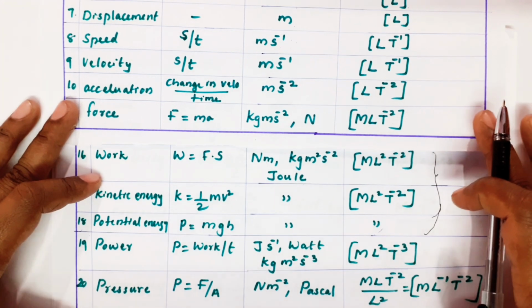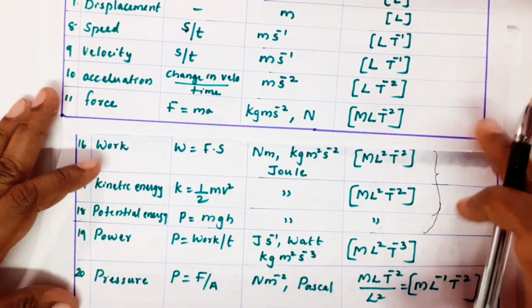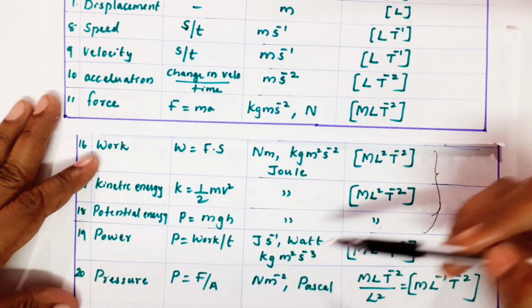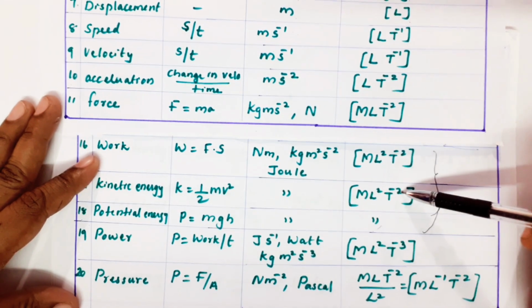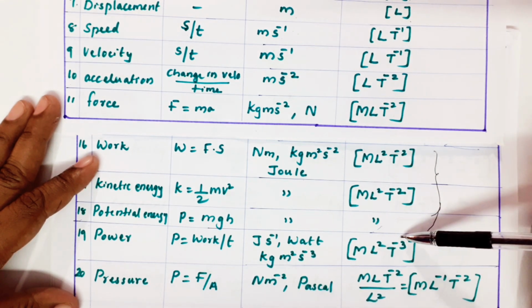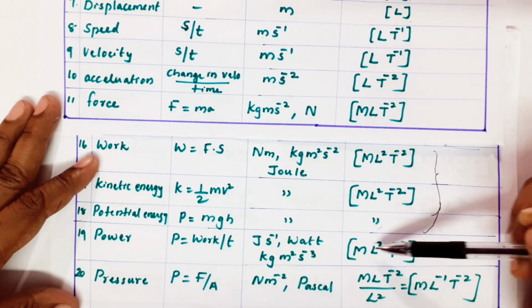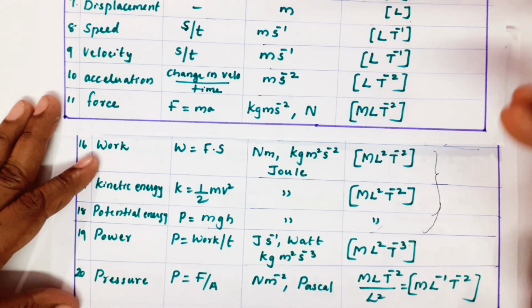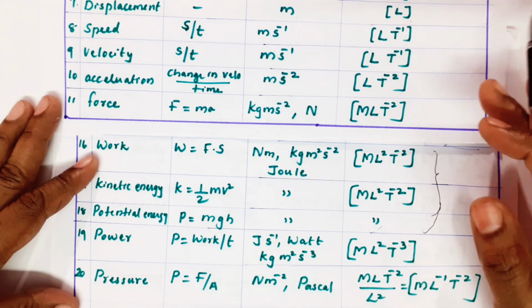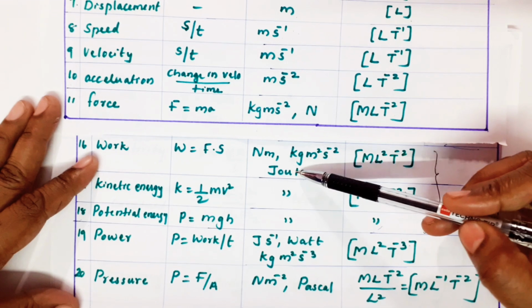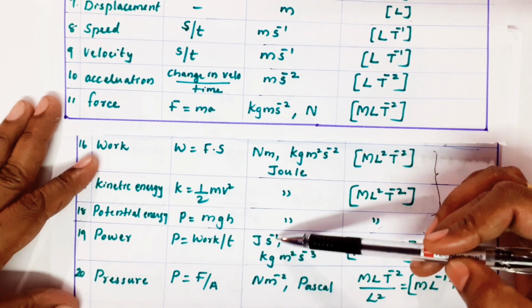Next is power. What is power? Power is work by time. Work we already got: ML square T minus 2 by time. One more time will come in the denominator, that time I am taking to the numerator. So ML square T minus 3. If you do it in that order, it will be easy for you. Power is work by time. Work unit is joule, joule by time, second inverse.